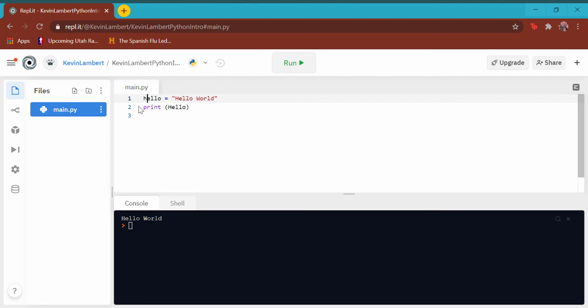Notice if I change this to a lowercase h, it will give me an error because capital H in coding is very, very different from lowercase h. A computer program looks at that and says these are two different things. Your human brain looks at it and says these are the same thing, I just forgot to capitalize it. But computer programs don't think like you. It needs to be a capital H in all the places it comes up.